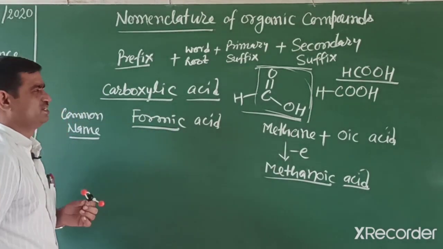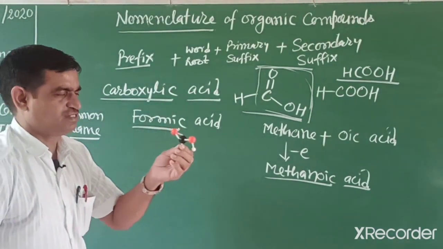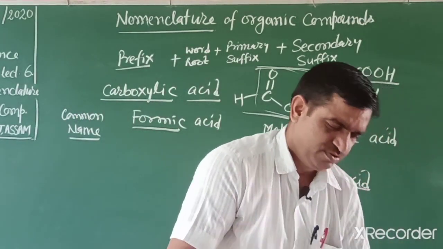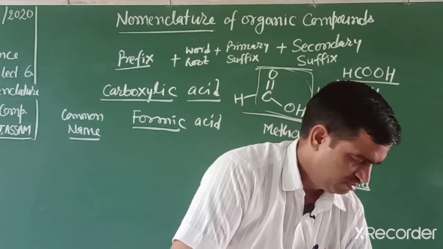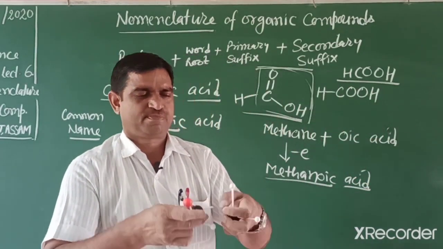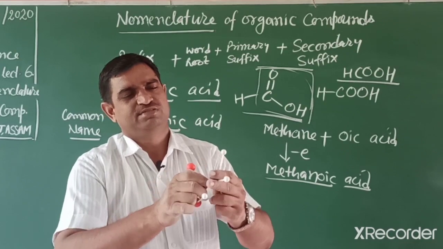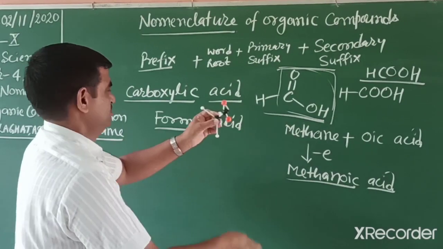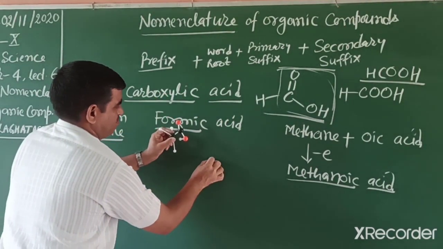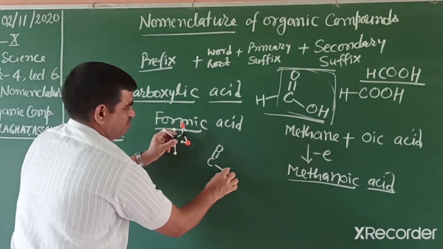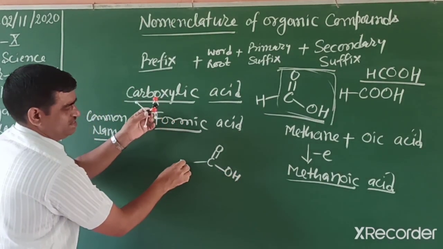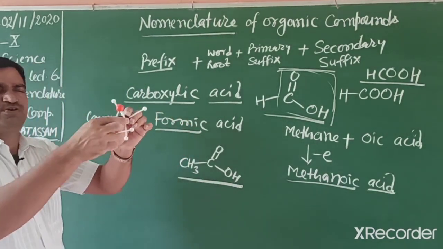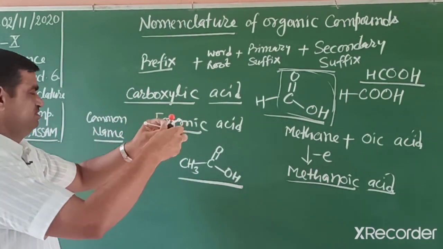Friends, next member, how can we make it? The next homologue we can make in this way by adding another carbon, like this one. So the next member is C double bond O, OH, and then you write one carbon, CH3. This homologue is in your syllabus.